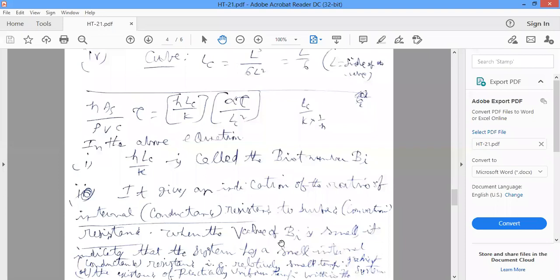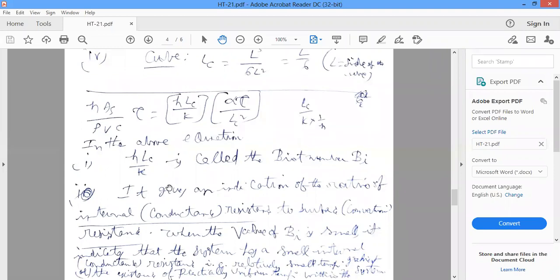When the value of the Biot number Bi is small, it indicates that the system has a small internal conduction resistance. That is, because the ratio of internal resistance to the convective resistance is small, it indicates practically uniform temperature within the system.